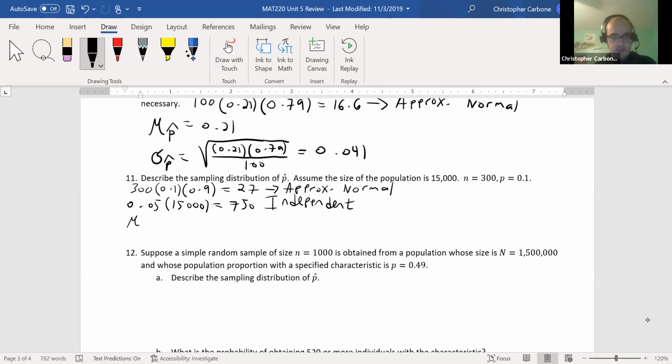The mean of the sampling distribution of the sample proportion will be 0.1, and the standard deviation of the sampling distribution of p hat will be the square root of 0.1 times 0.9, divided by 300. This would be about 0.017.